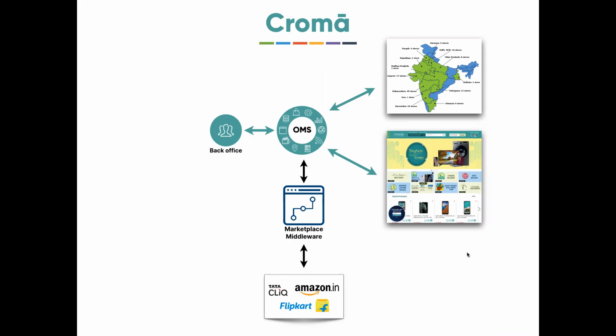So the success criteria for this particular product is that Croma's back office team should work only with their order management system. They should not go to the seller portals of the respective e-commerce portals. They should do their operations, and when they do that operation, it should reflect on the marketplace. So that's the overall problem statement. Got the idea of what the problem is? Cool.